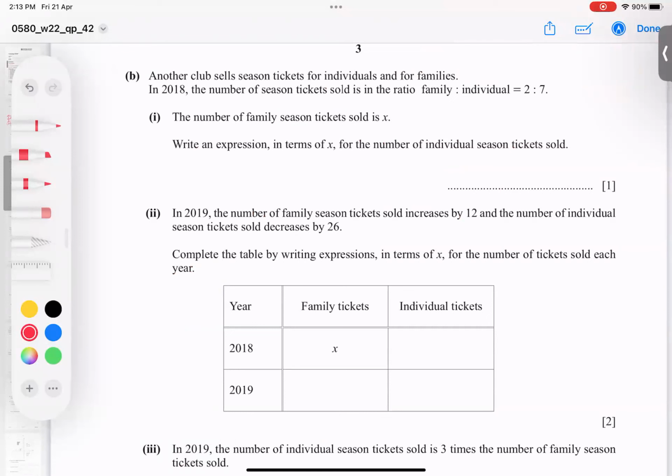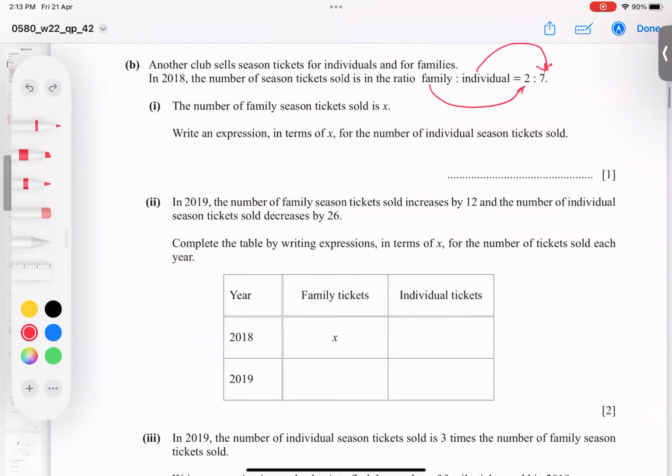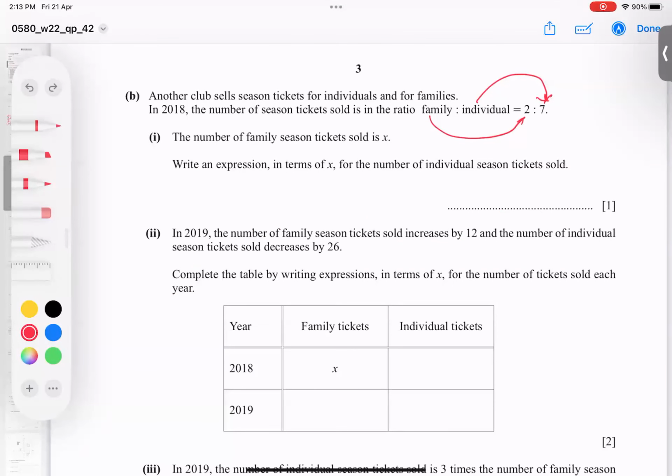Another club sells season tickets for individuals and for families. And family ratio is 2, individual ratio is 7, clearly mentioned. He mentioned that the number of family season tickets sold is X. So family is X. So we can do an easy way.